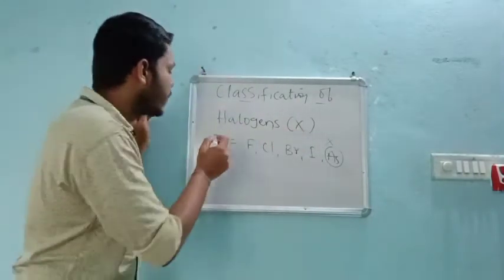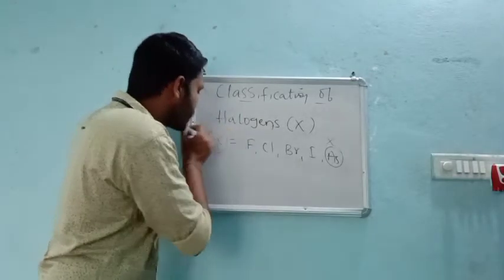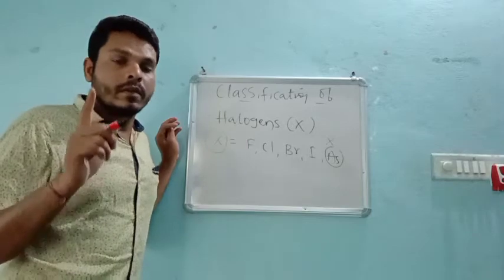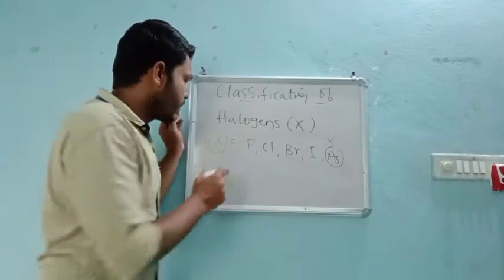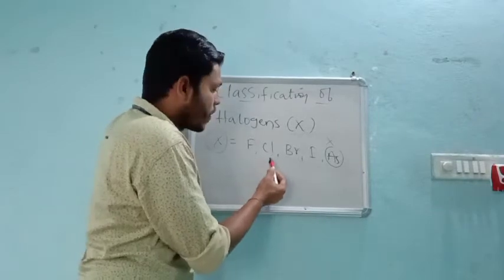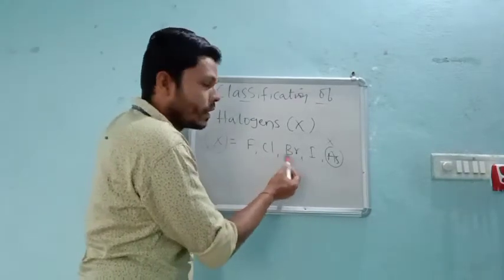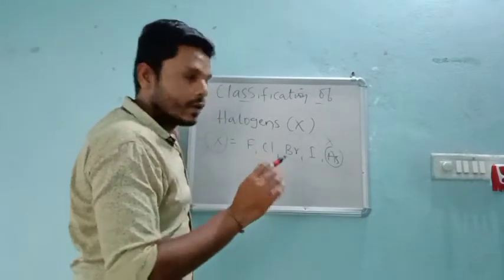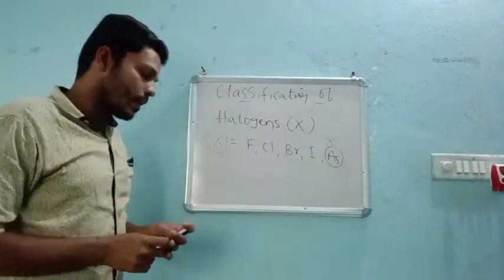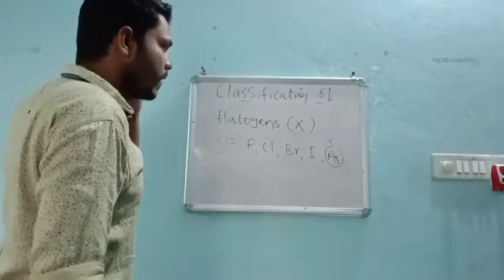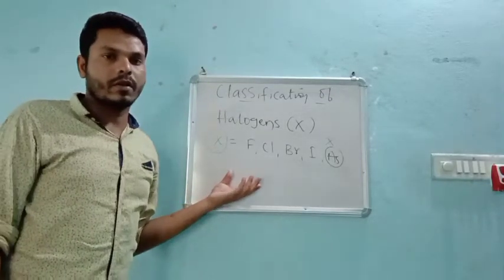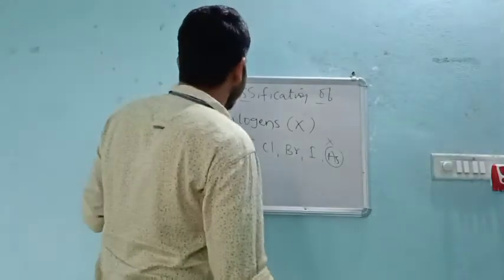Wherever there is an X present in the organic compound, you must understand that X may be fluorine, chlorine, bromine, or iodine, right? So these two terms, the alkyl group and the halogen groups, are very important during organic reactions.